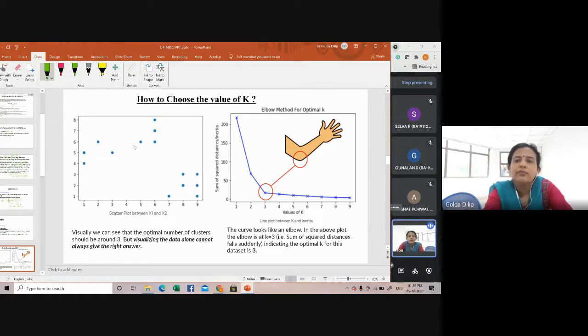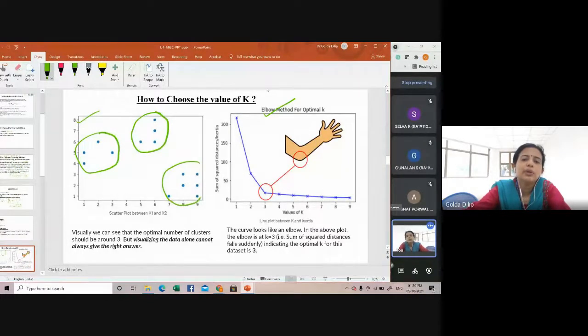One of the methods being used is called the elbow method, the one being shown here. On the left hand side, visually you can see that the optimal number of clusters should be around 3. These points can be put into one cluster, this into another cluster, and the third into another cluster. So 1, 2, 3. This is just by visual inspection. But visualizing the data alone may not give you the right answer, especially when you have a large number of data points or data samples.